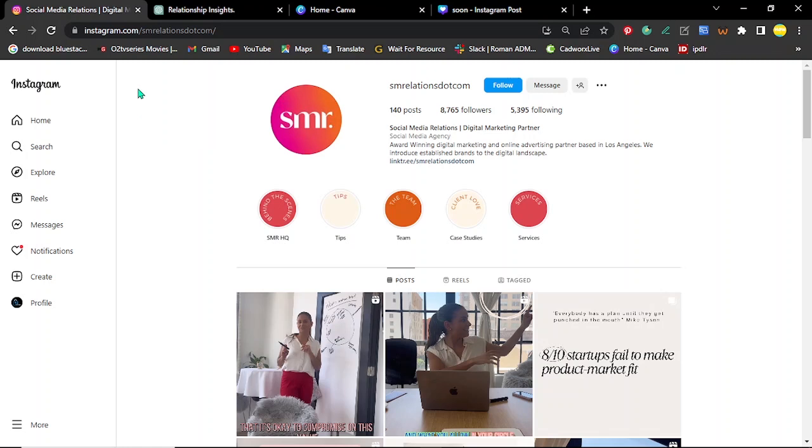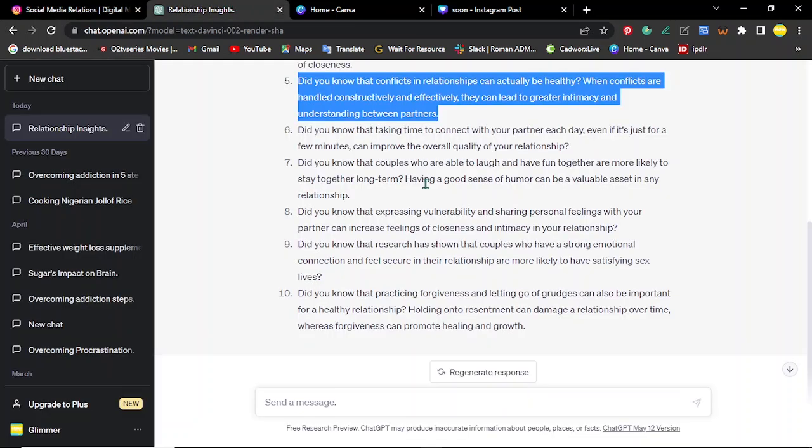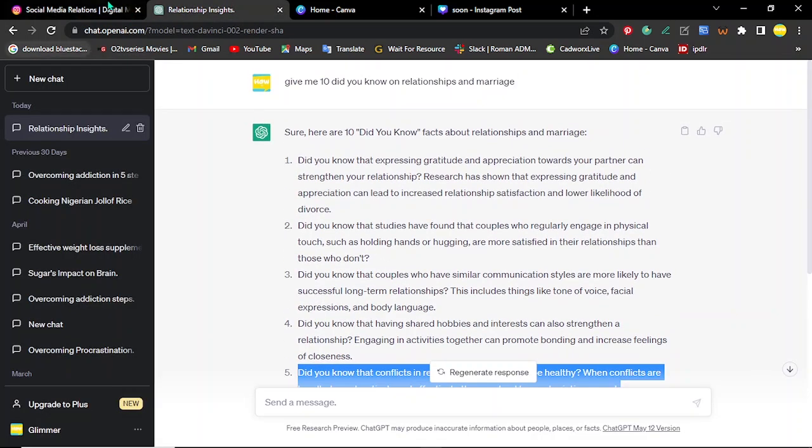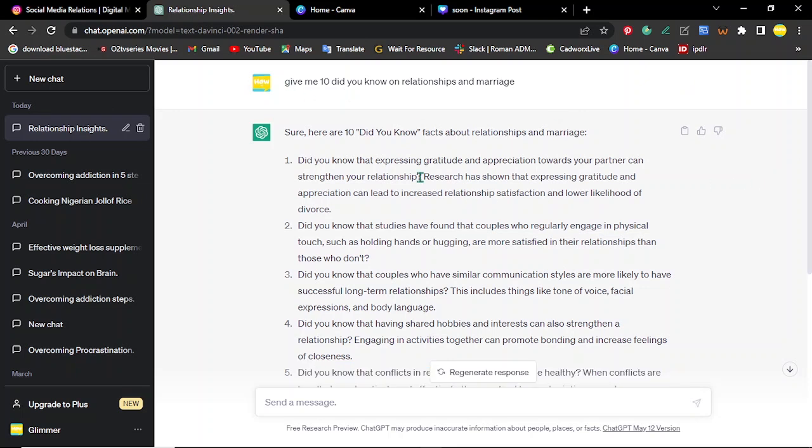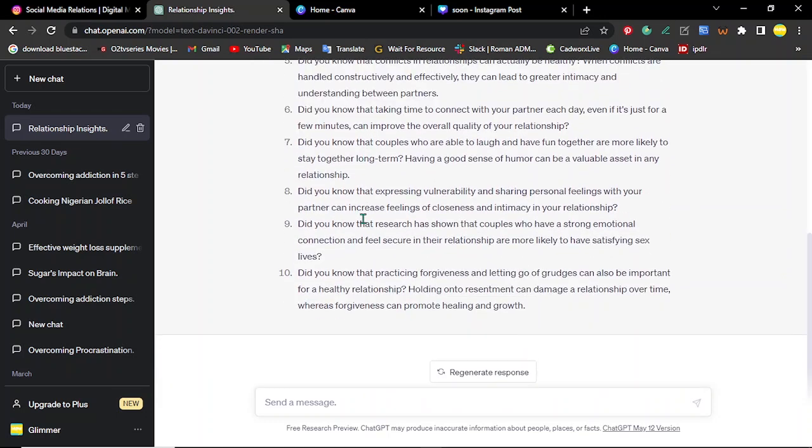Now you can jump into very good productivity by going to this AI that I'm telling you about, which is ChatGPT. I already did a test run of everything. I told it you are into relationships, and asked it to give me 10 did-you-knows on relationships and marriage. It gave me 10 right here, and you can see all 10.